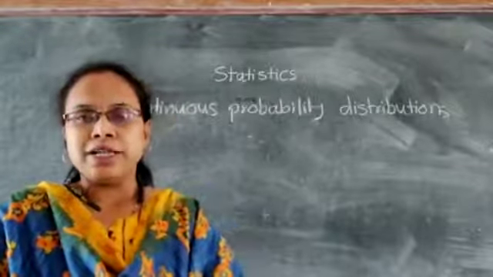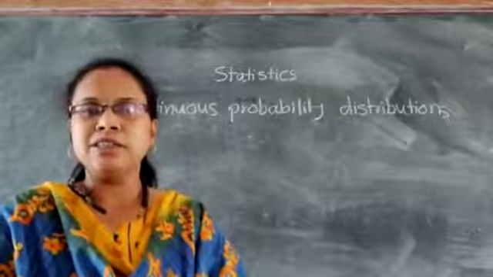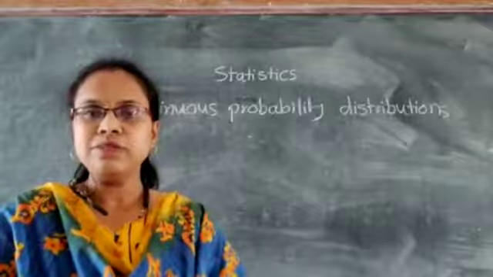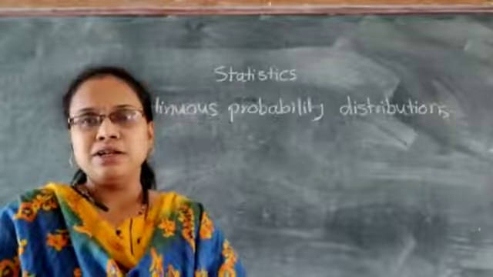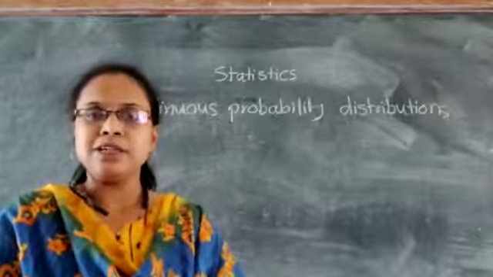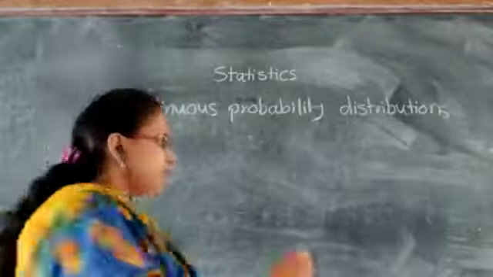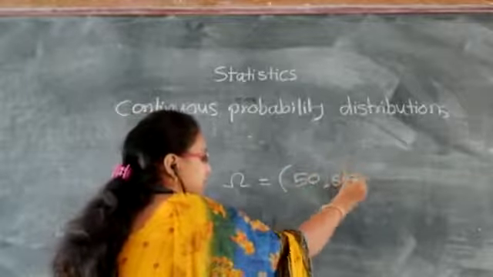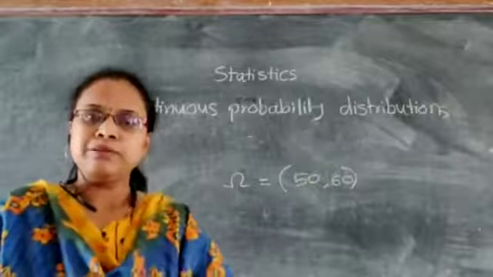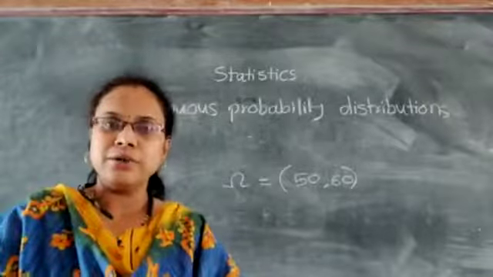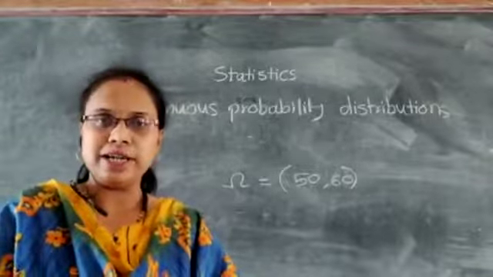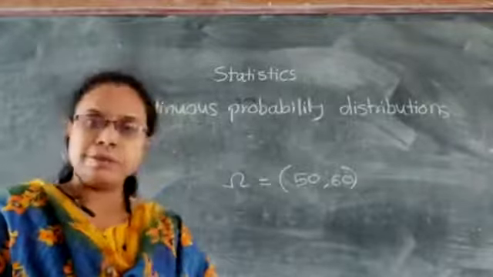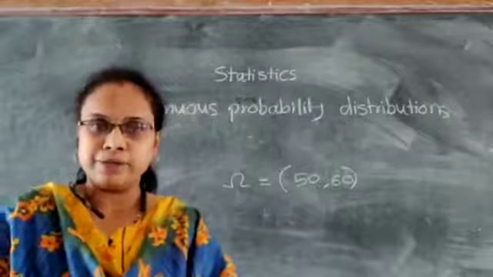In the range 50 kg to 60 kg, there are uncountably infinite numbers of points, which are the sample points, and this sample space is uncountably infinite. We write it as 50 and 60. Here the numbers between 50 and 60 are uncountably infinite. We cannot count them as 1, 2, 3. They are infinite. So this kind of sample space is called a continuous sample space.